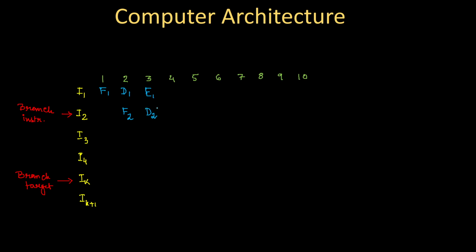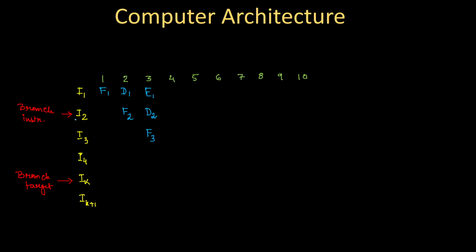That means when decoding is running, there is no way you can restrict I3 from starting fetching. So I3 will start fetching. But after this decoding completes, the processor has the idea that I2 is a branch instruction, and after decoding it has also calculated the branch target address.